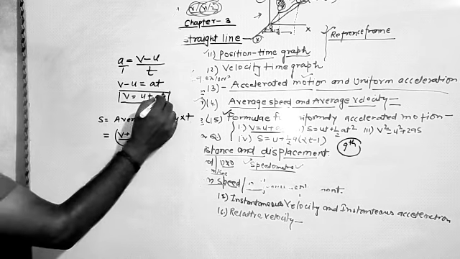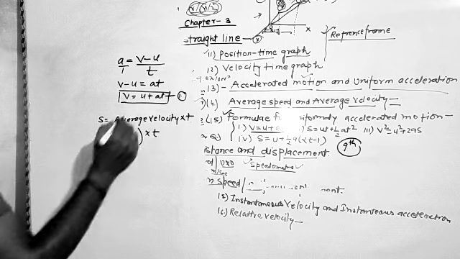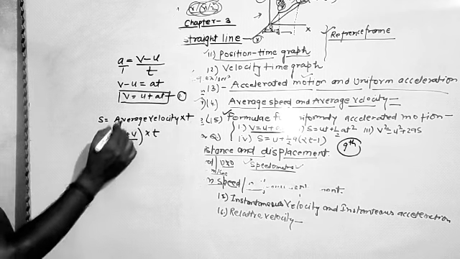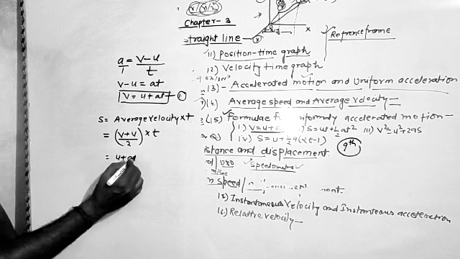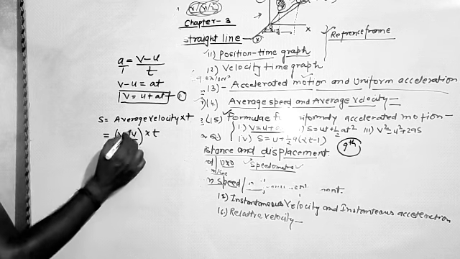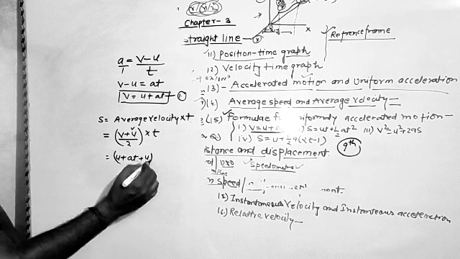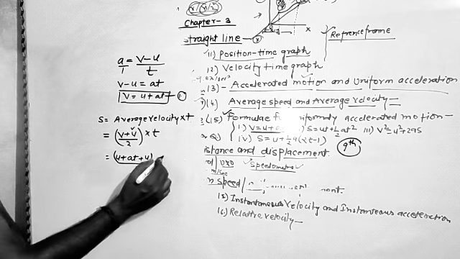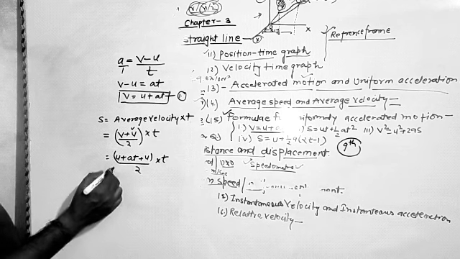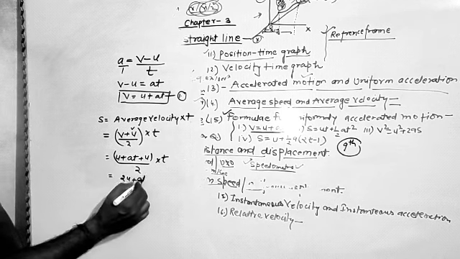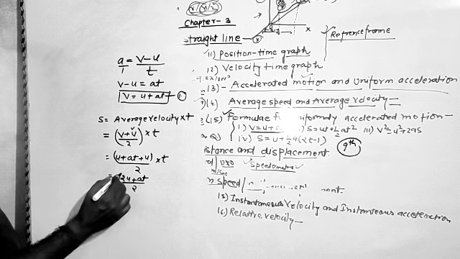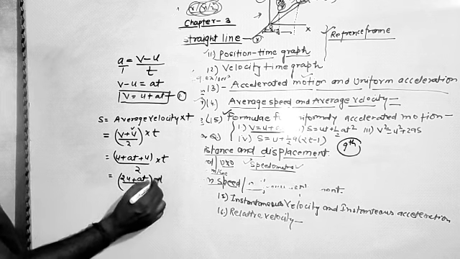Now we know the velocity v is equal to u plus at, so we just have to place the value of v here. So u plus at, plus this u, upon 2, into t. Now what will happen? u plus u will be 2u plus at upon 2, into t.